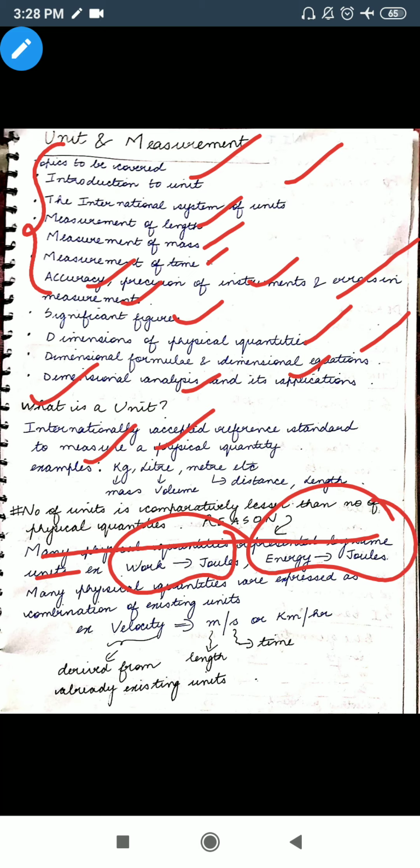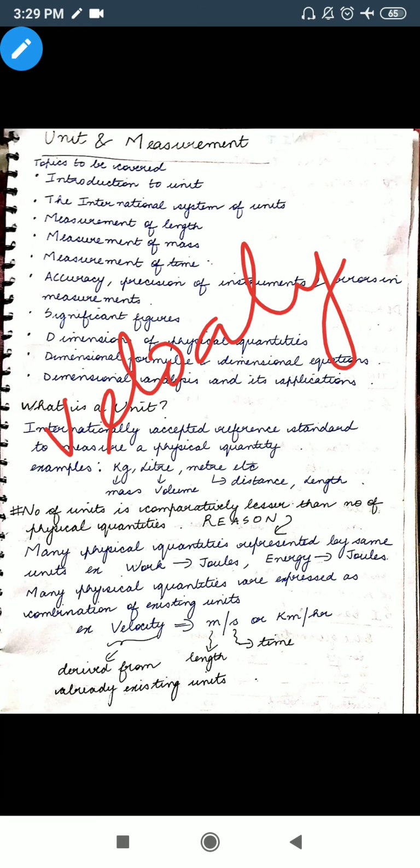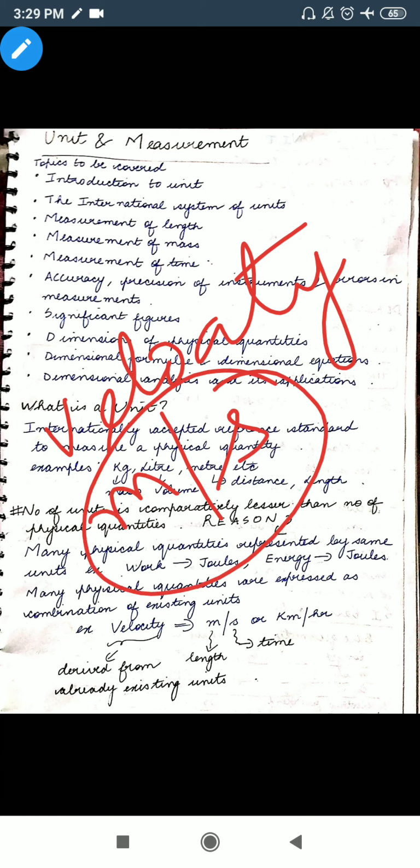Many physical quantities are also expressed as combinations of existing units. For example, velocity: the SI unit is meter per second. So I don't need a separate unit to express velocity. Velocity can be expressed in meter as well as in second. I have used certain units together to form a new unit. That is why the number of units is comparatively lesser than the number of physical quantities that actually exist.